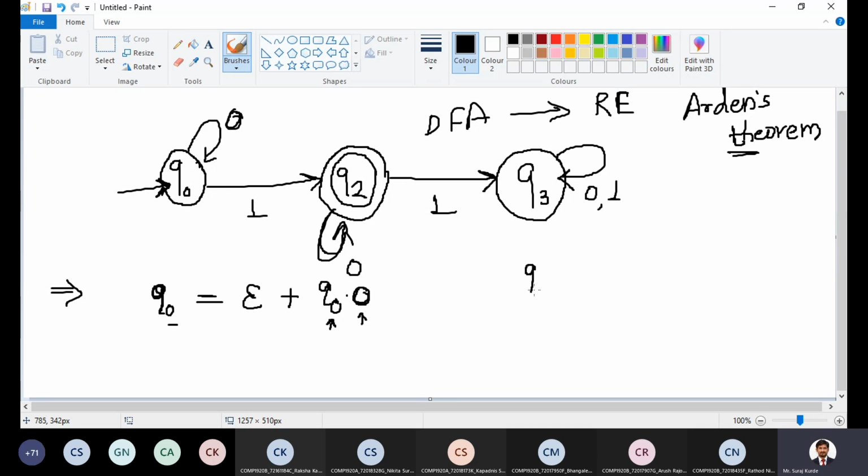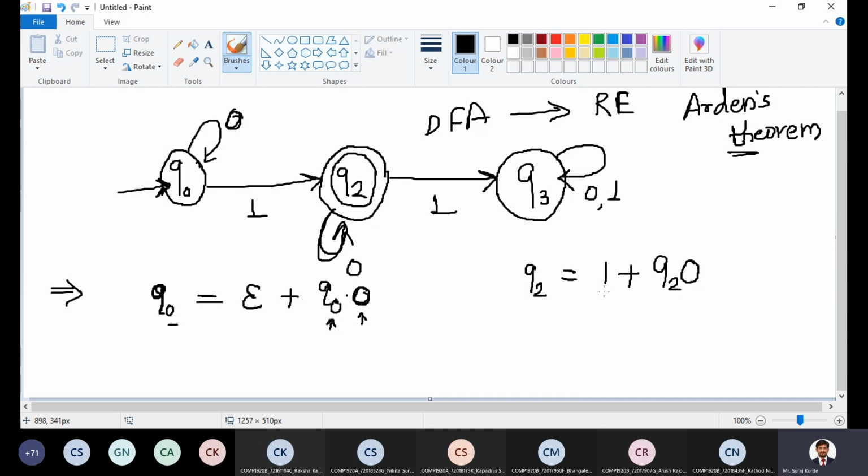In the same way, let me write it for Q2 so it will be easy to understand. To reach Q2, what are the required transitions? Can anyone say? 1 plus Q2 dot 0.